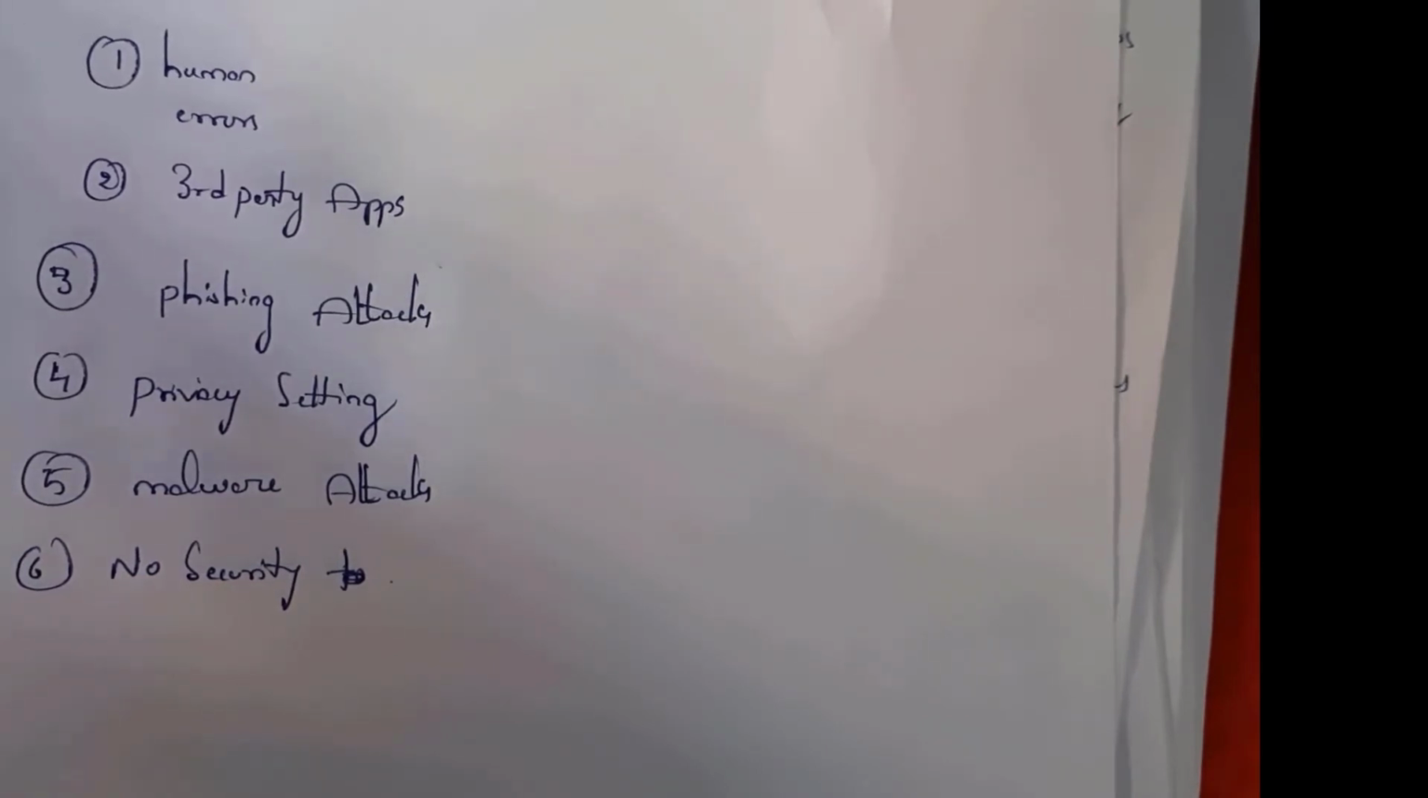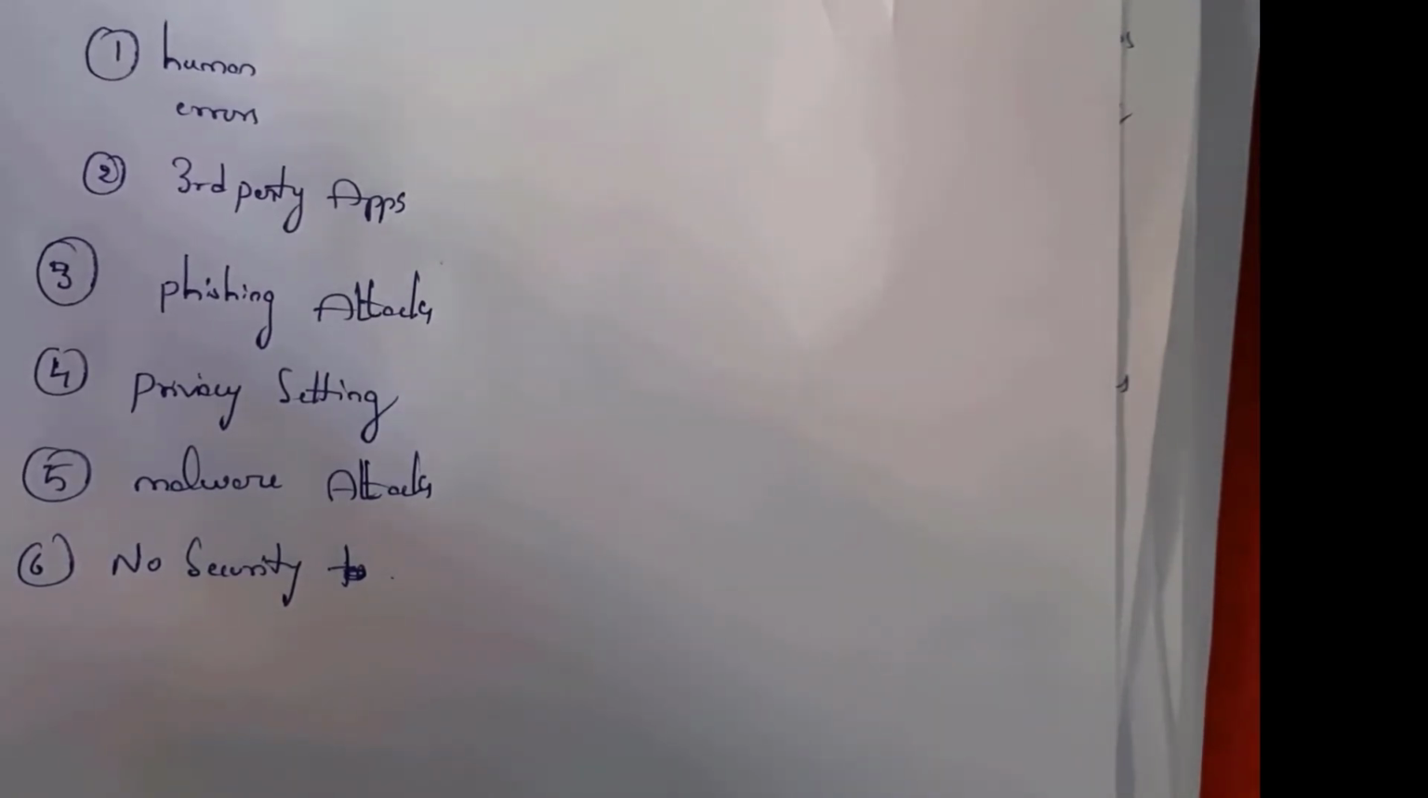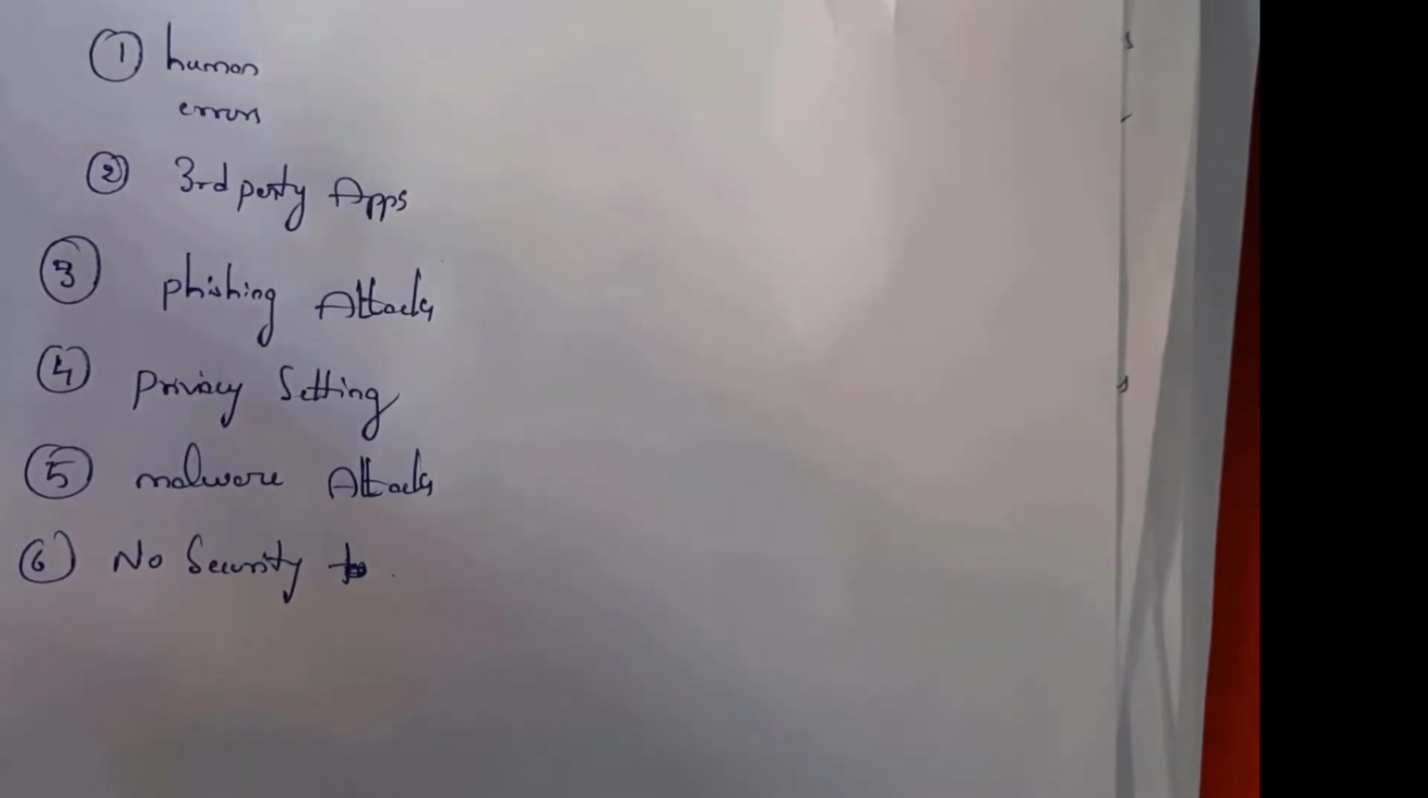And the fourth one is privacy settings. See, many of the companies do not have any privacy settings. Fifth one is malware attacks. Malware attacks are nothing but sending virus messages or sending files that contain viruses. Sixth one is no security. See, many mobile phones do not have any security such as passwords or fingerprint locks, etc. So we need to secure our mobile devices by using passwords or fingerprint scanners, etc.